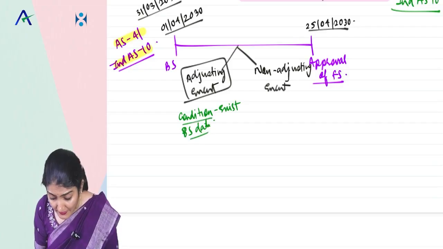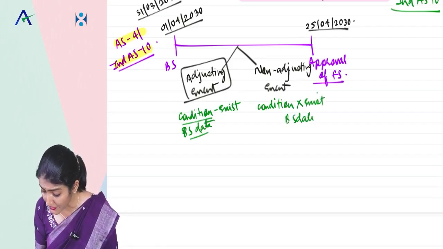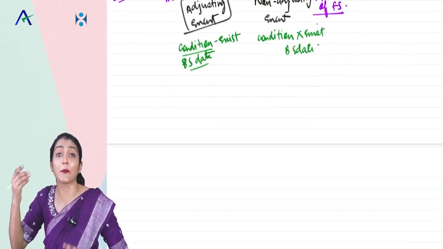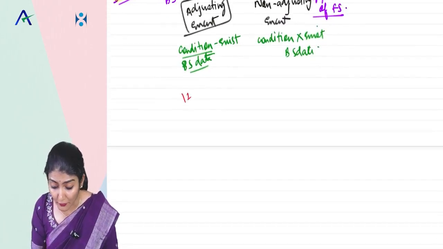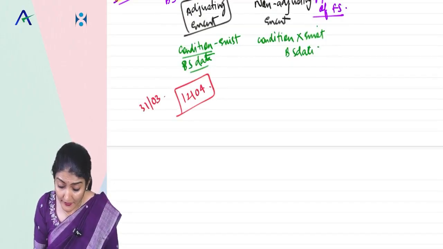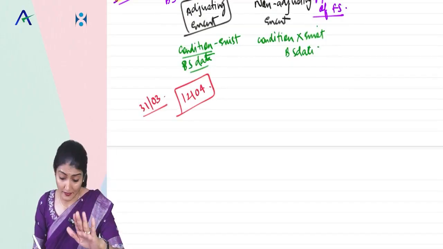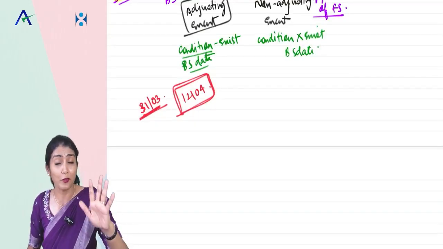But for a non-adjusting event, the condition does not exist as on the date of the balance sheet, but arose subsequent to that date. Say a debtor of the company became insolvent on 12th April. Did the debtor exist on 31st of March? Yes, then that is an adjusting event.